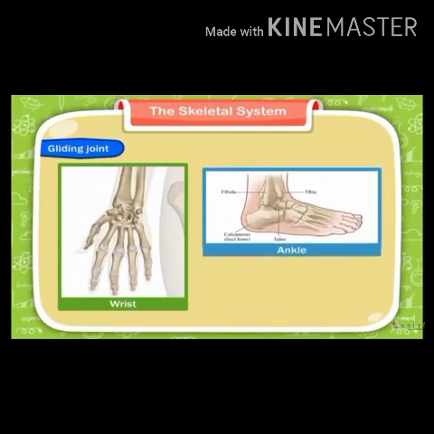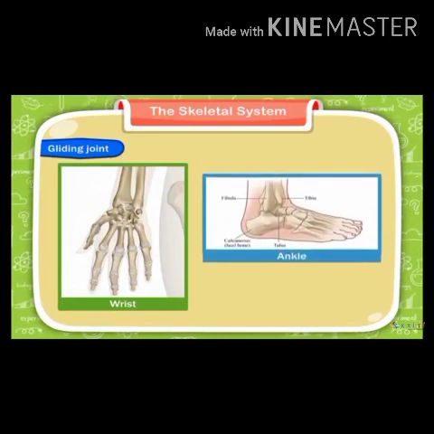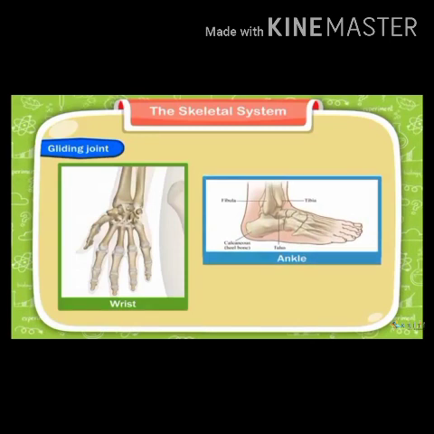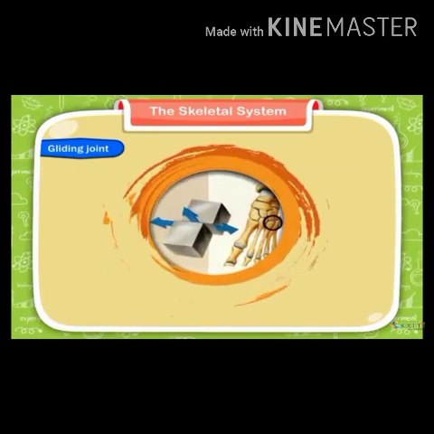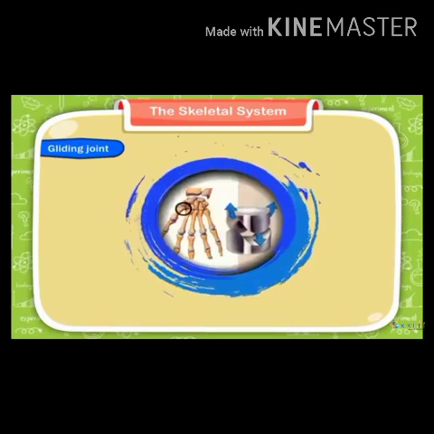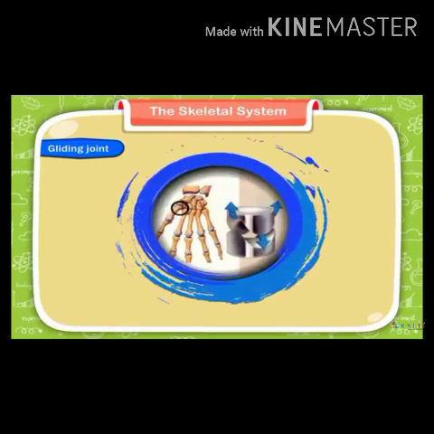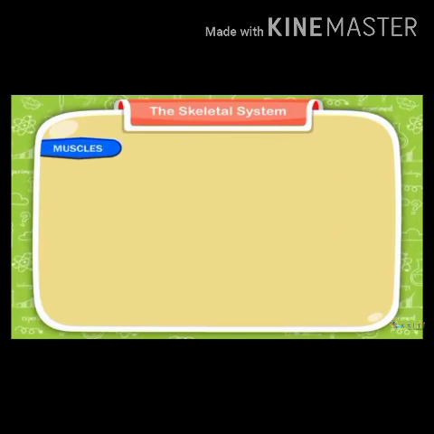Now we have studied gliding joints. This joint is found in the wrist and ankle. It allows us to bend, twist and turn. Now we have studied the importance of gliding joints. Gliding joints are very important to bend, twist and turn our bones.